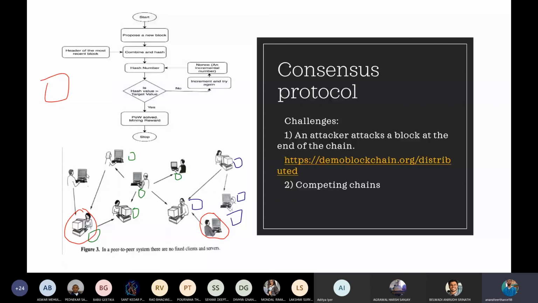That is, this green block will tell this computer to please add the green block, and this person will tell no, you please add the blue block. So there is actually a conflict, as you can see. So what the blockchain does here is it does not add any block inside the blockchain. In fact, it keeps the two blocks.